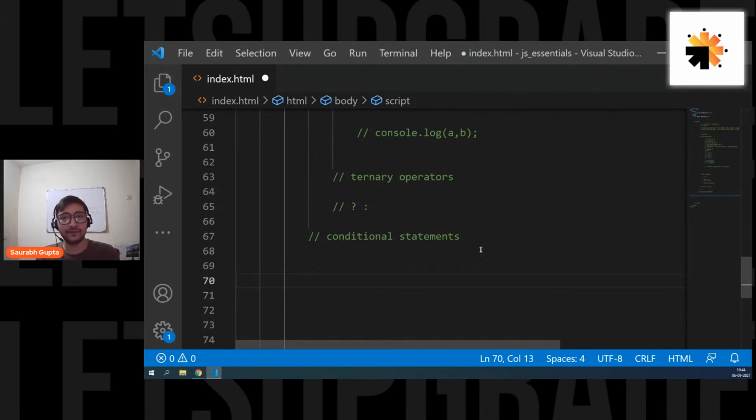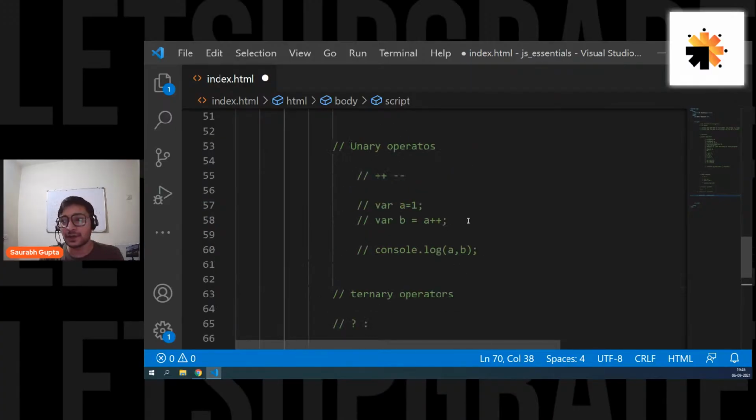There will be a lot of requirements for conditional statements when you start writing programs and code, because there are a lot of codes that you want to execute based on conditions. So let's go ahead and see how to start writing that in JavaScript. First of all, you need something really important. You need something called a condition. You need to learn how to write a condition, but you have already learned it, because a condition is nothing but a comparison, right?